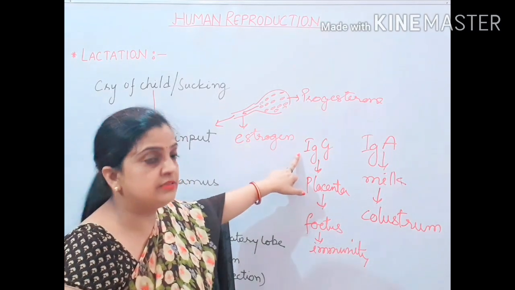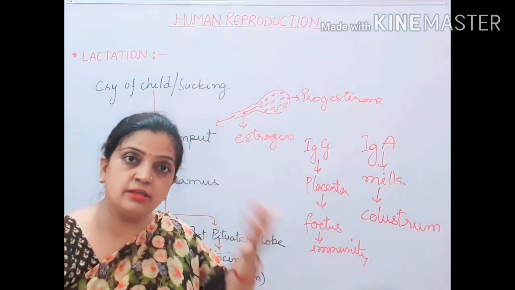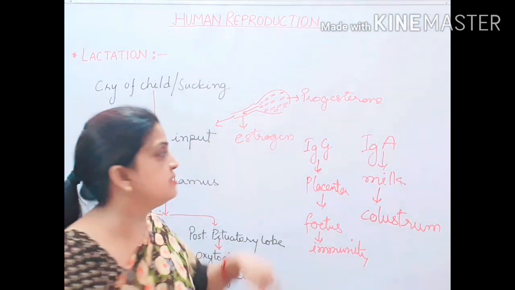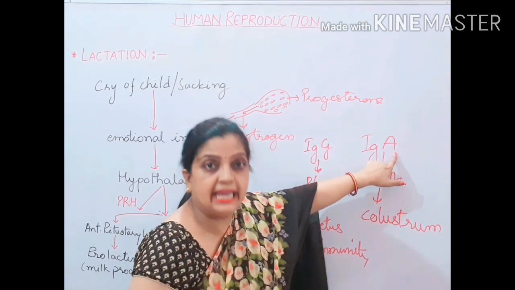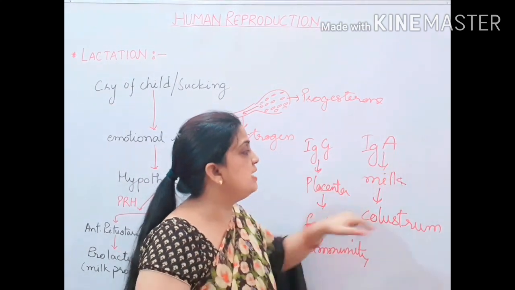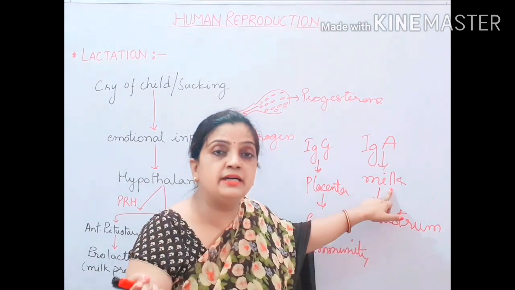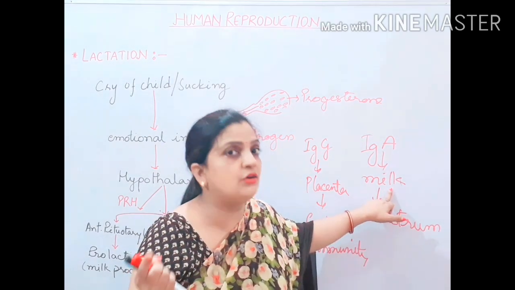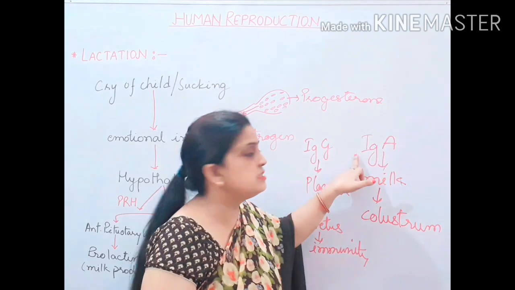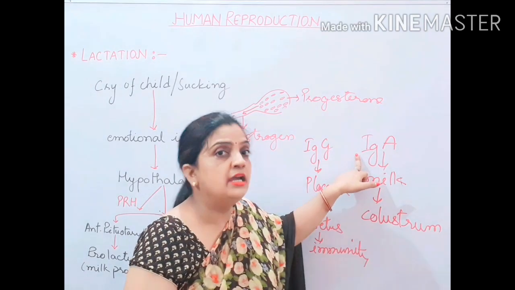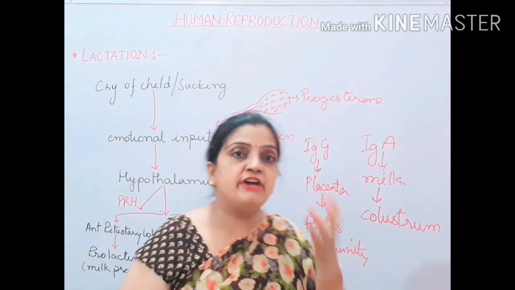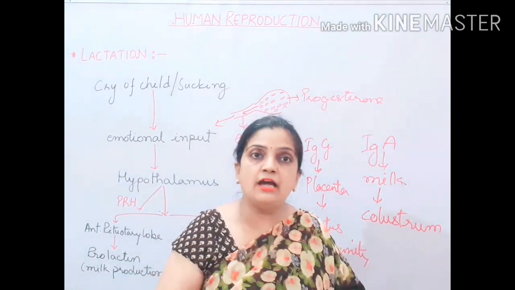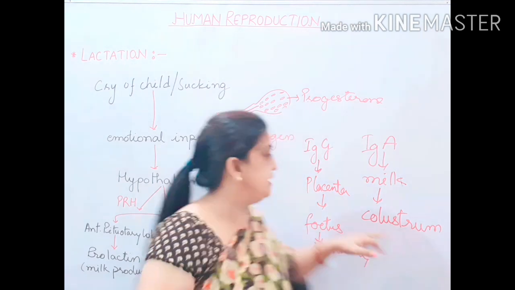Now children, along with this, after the birth one more antibody is released and that antibody is IgA. This antibody is released after the birth along with the milk of the mother. It is present in the milk of the mother. And especially, children, the first milk which is ejected out from the mother is called colostrum.